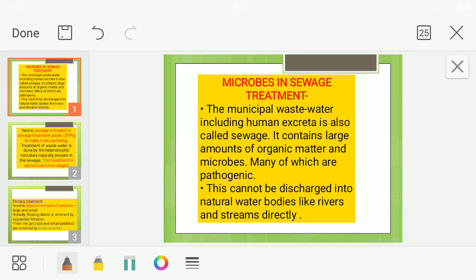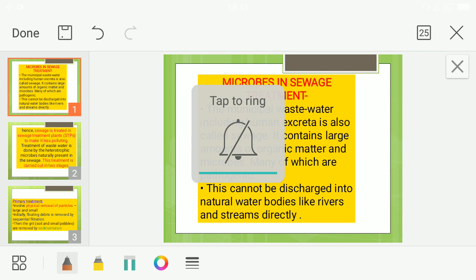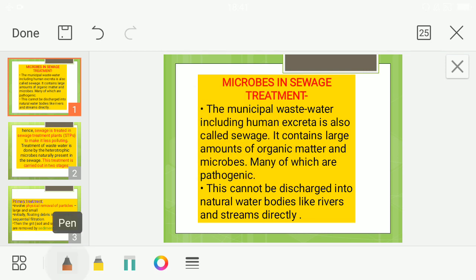Hi friends, today we are going to discuss a very important topic, microbes in sewage treatment. What is the role of microbes in sewage treatment, and how microbes are used in biogas production, is the topic we are going to discuss today. So, microbes in sewage treatment. How is the sewage treated with the help of microbes?